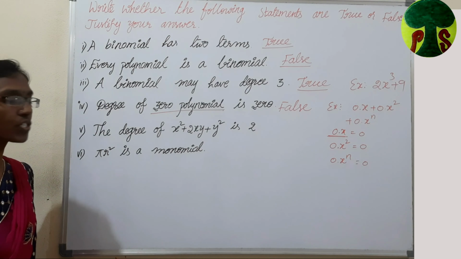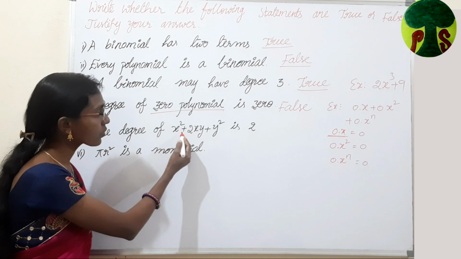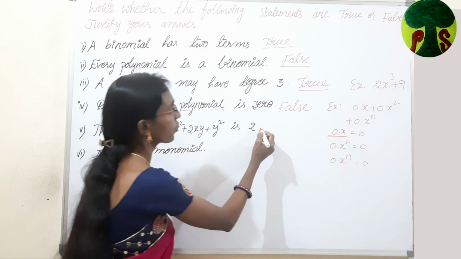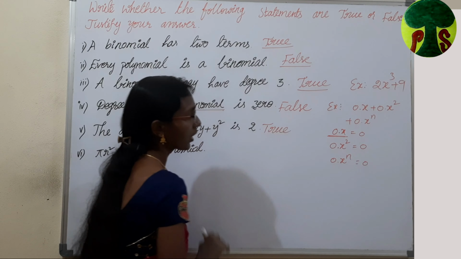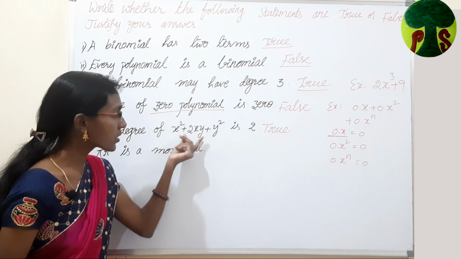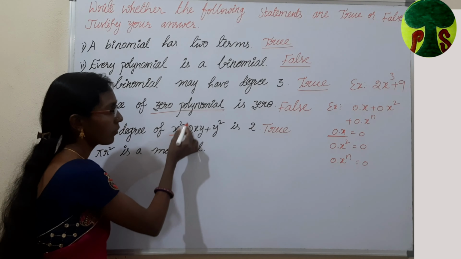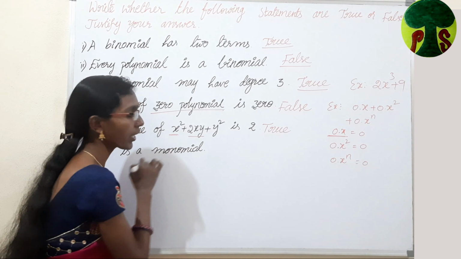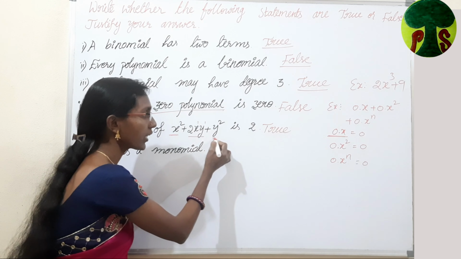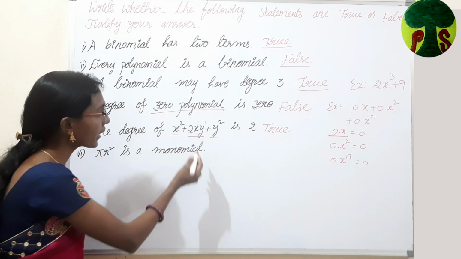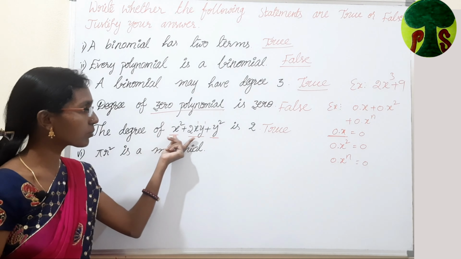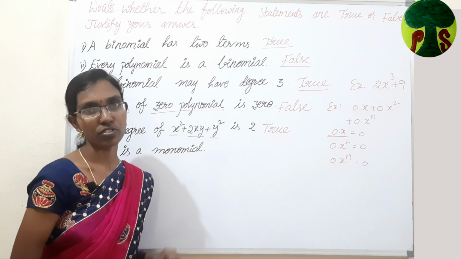Let us come to the fifth statement. The degree of x² + 2xy + y² is 2. Is it true or false? Yes, it is true. What is the degree of a polynomial? The highest degree of the terms. Here in the x² term, the highest power is 2, and here we have 2xy. The degree of this term is 1 plus 1, which is 2, and the degree of y² is also 2. The highest degree of these three terms is 2. Therefore, the degree of this polynomial is 2. Hence, the given statement is true.